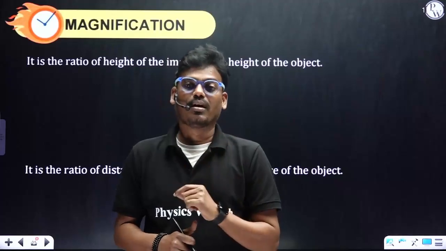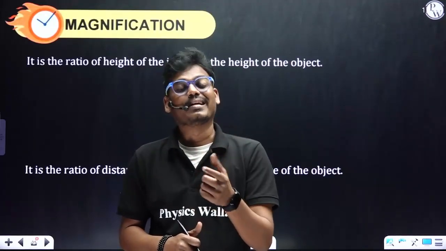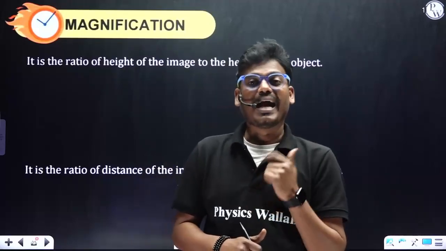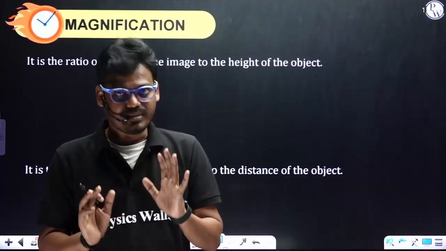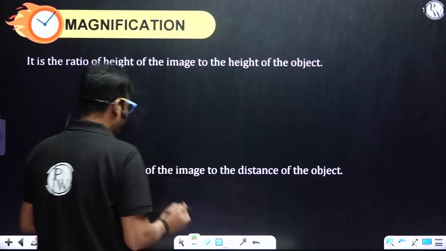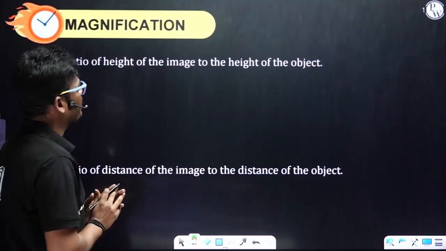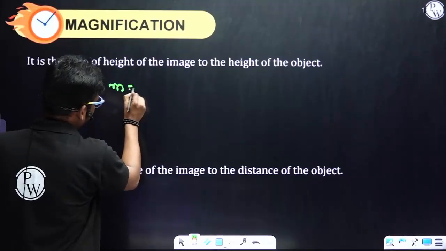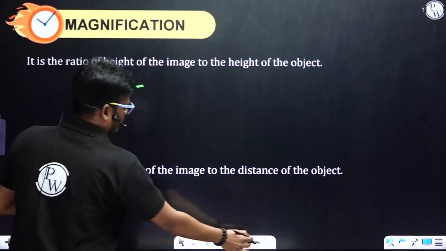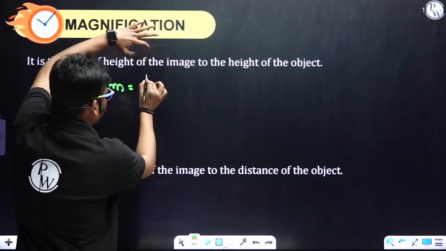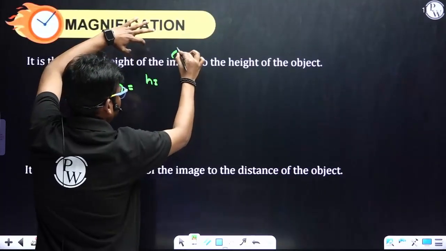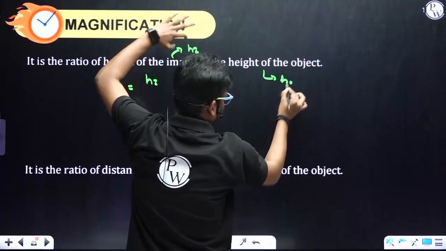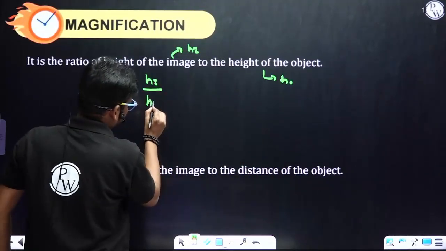There is one more method to know the magnification of an image, that is height wise: the ratio of the height of the image to the height of the object. So magnification is given by small m equals hi divided by ho.